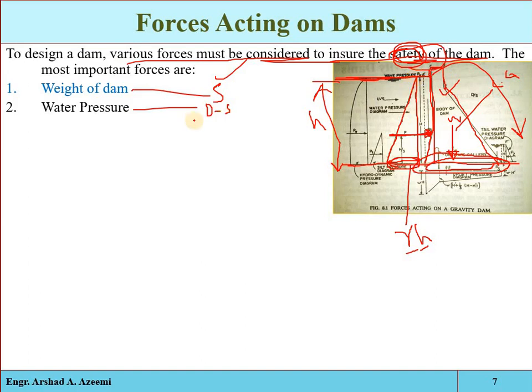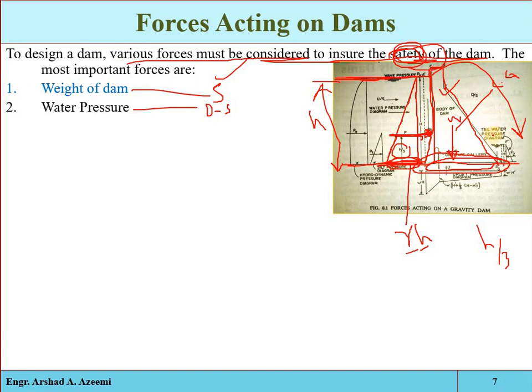So the water pressure is one of the forces acting on the structure. Its direction is perpendicular to the upstream face of the structure, and remember, its point of action is h by 3 from the bottom, meaning 1/3 of the depth of the water. So at this much distance from the bed of the river, from the bottom of the reservoir, that will be the point of action. Point of action, direction, force, and its magnitude will also be discussed, that at this point how much force will act on this structure. So that is the water pressure.